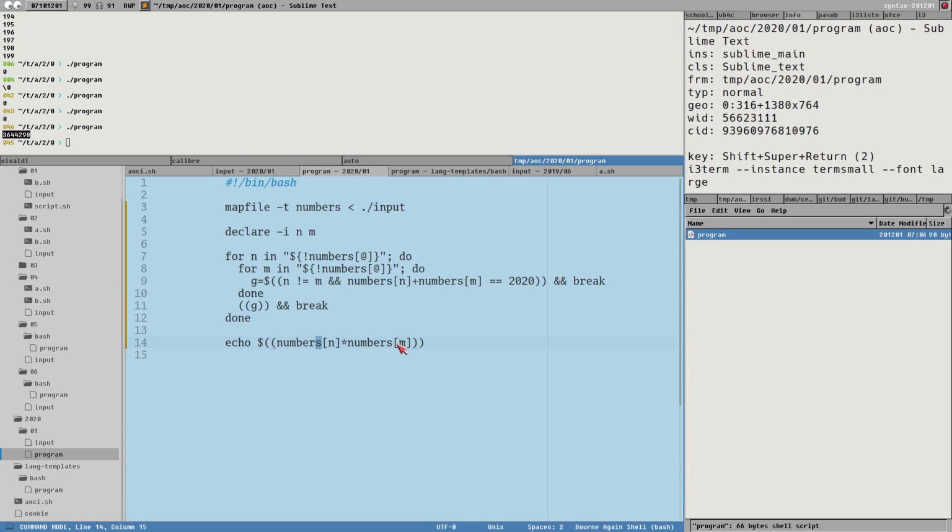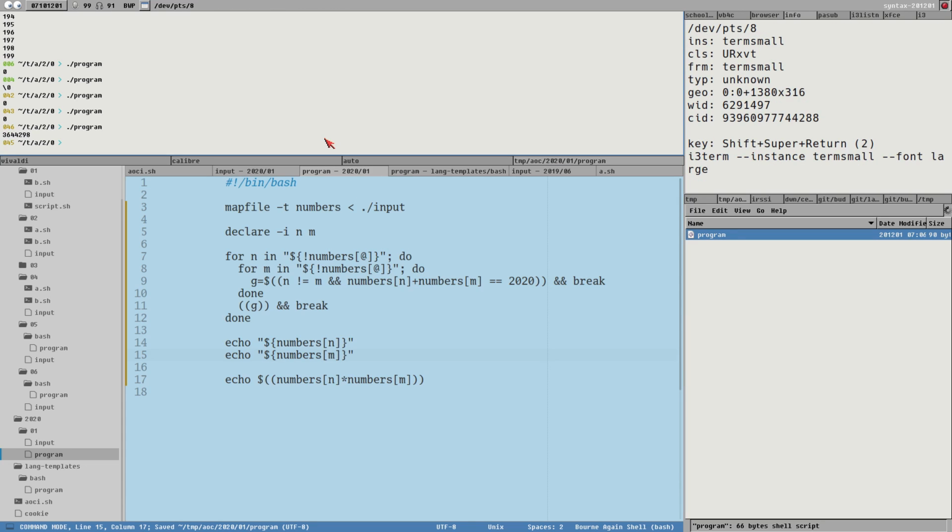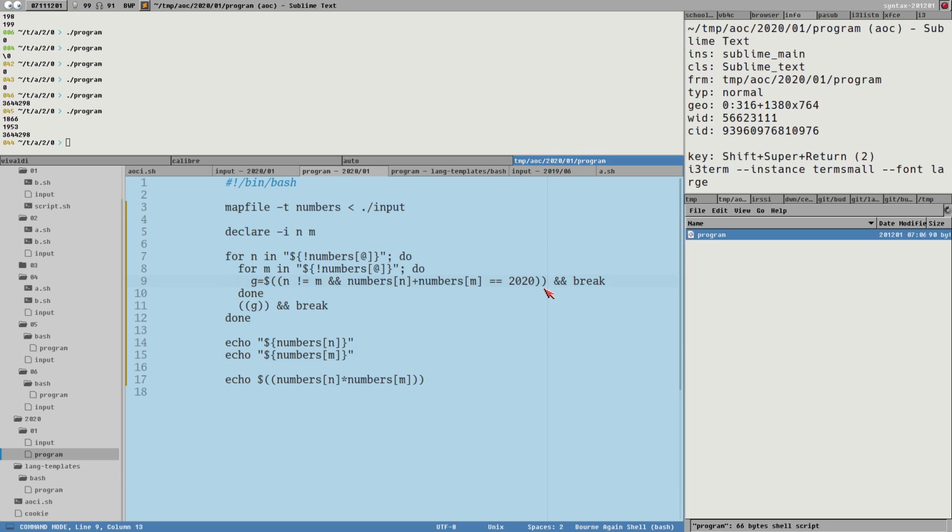So let's see what numbers we got. Echo numbers n, echo numbers m. Yeah, this cannot be 2020 together. G is equal to, yeah, we cannot do that.